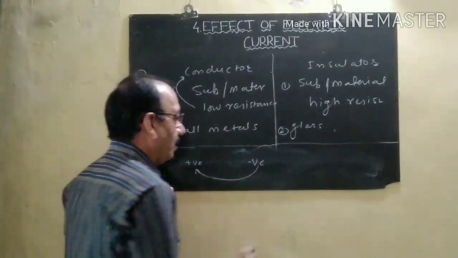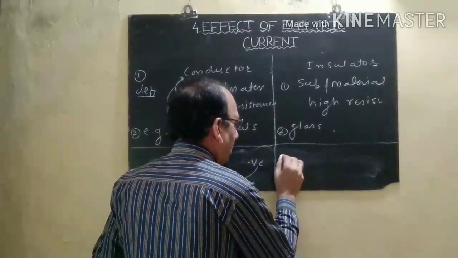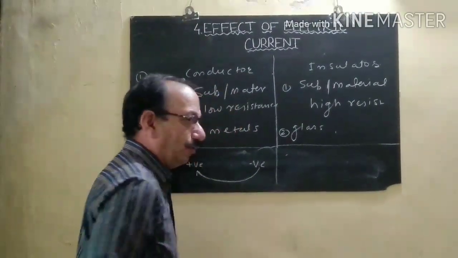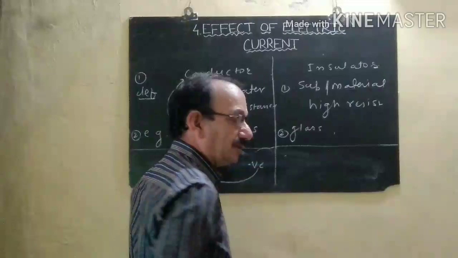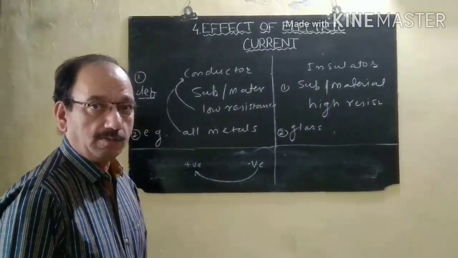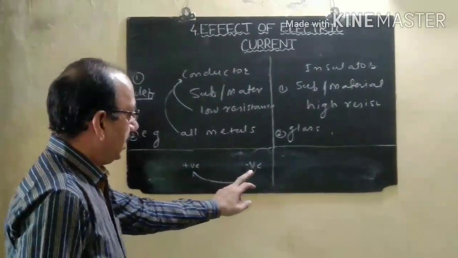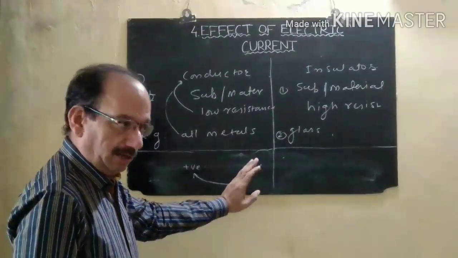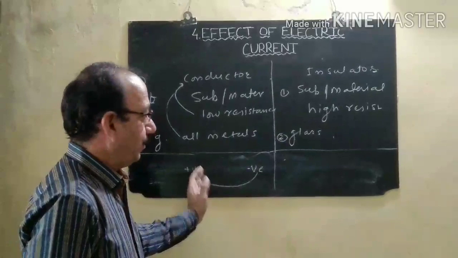For example, when we rub a glass rod on wool or an ebonite rod on silk, then the object becomes positively or negatively charged. That means the negative charge is transferred from one object to another.